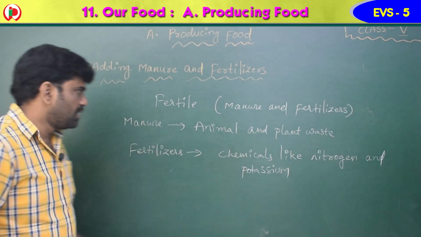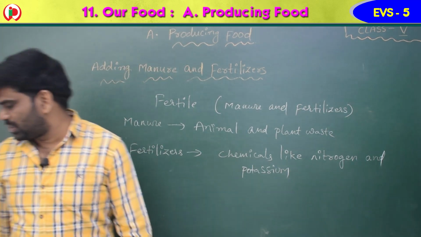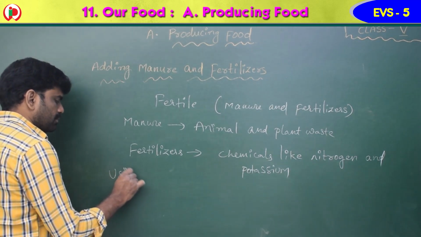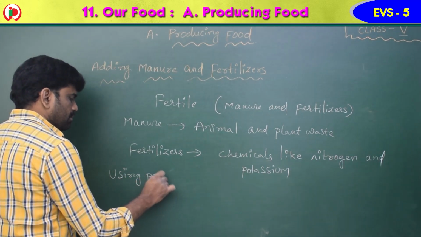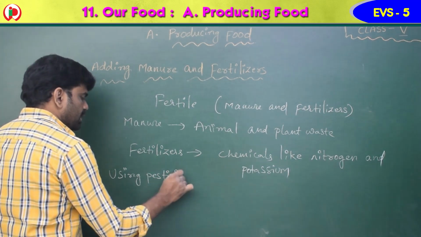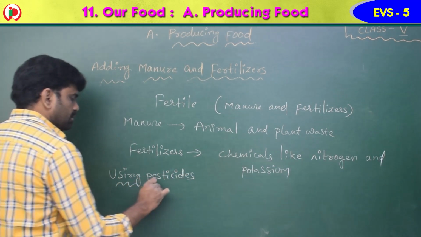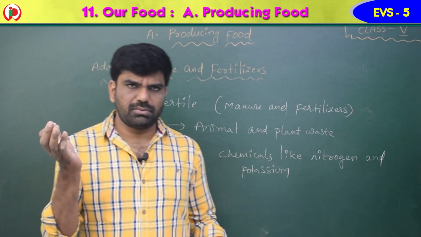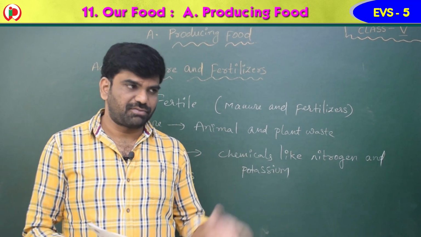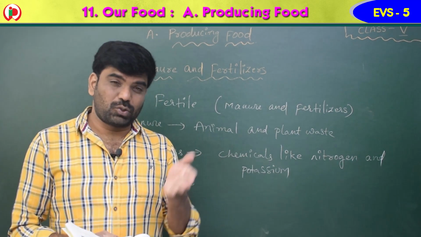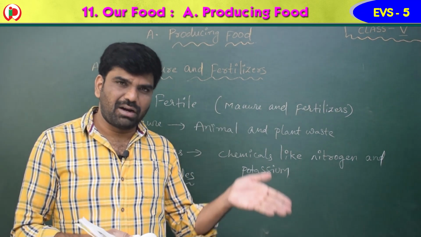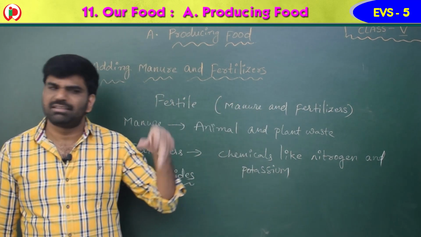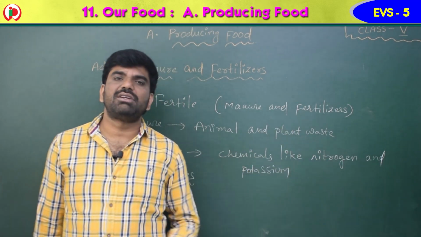So next one is using pesticides. When the crops grow, after plowing, leveling, sowing the seeds, irrigation and supplying the manure and fertilizers, automatically the plants will grow properly.